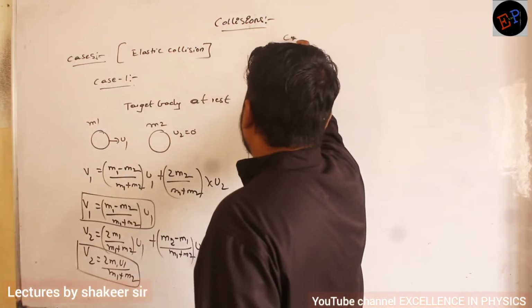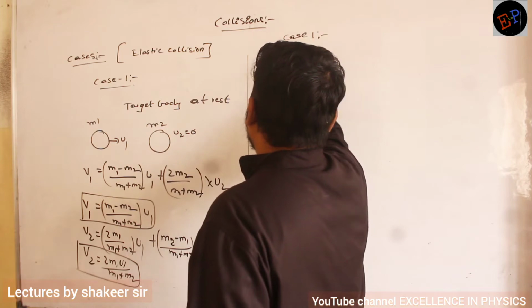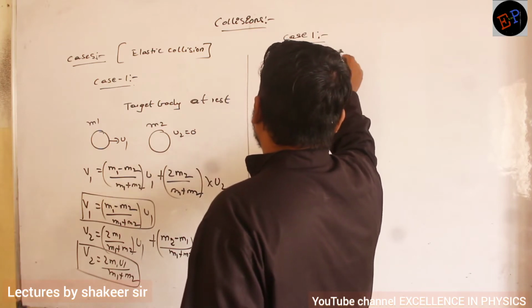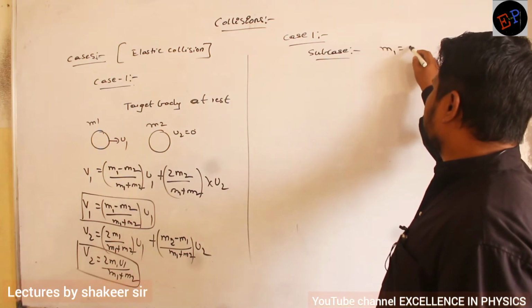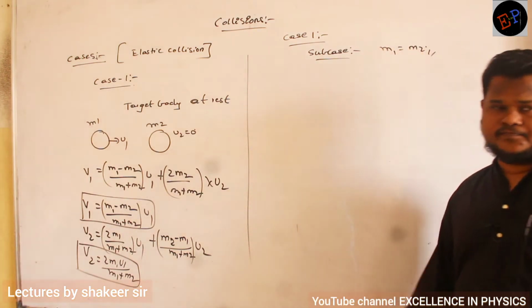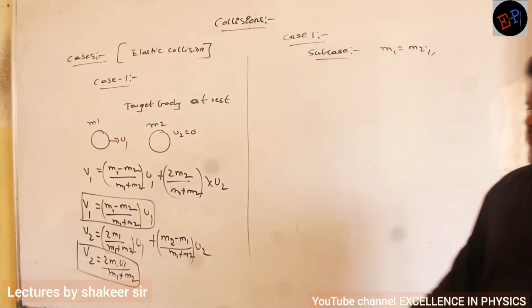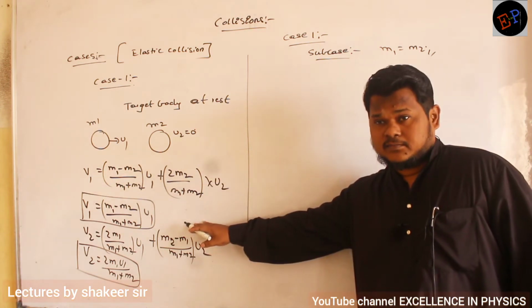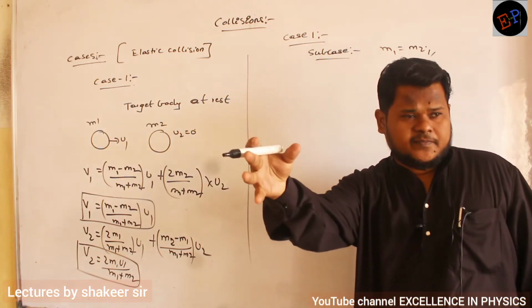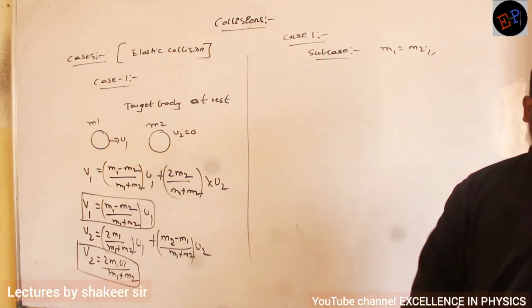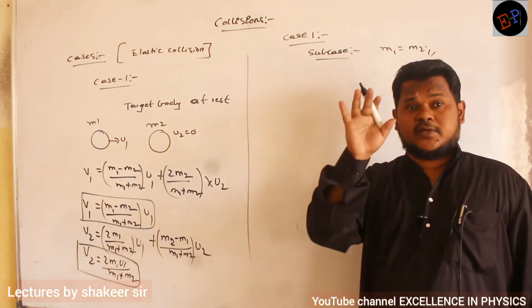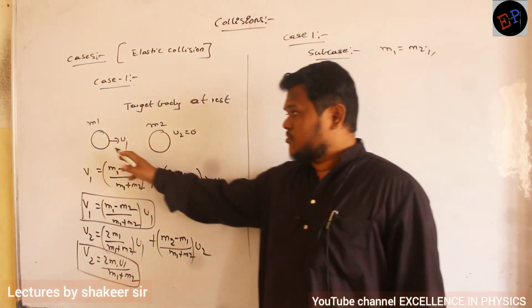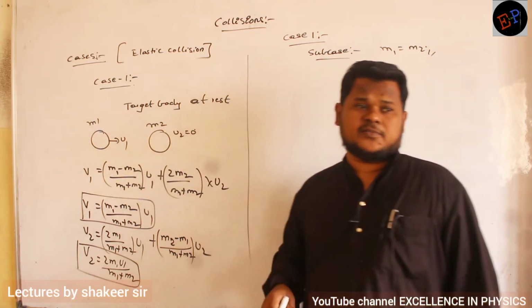Now in the same case number 1, I will write a sub case. What is the sub case? Masses are equal, m1 = m2. In the first case only the first body is moving, the second body is at rest. Now masses are also equal, so this is a 2 kg body, and this is also a 2 kg body.